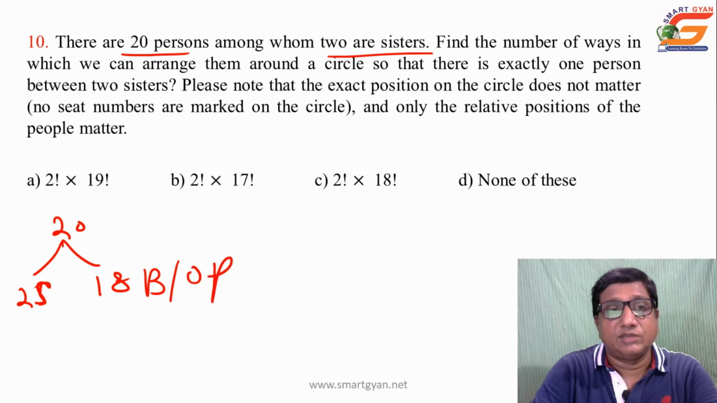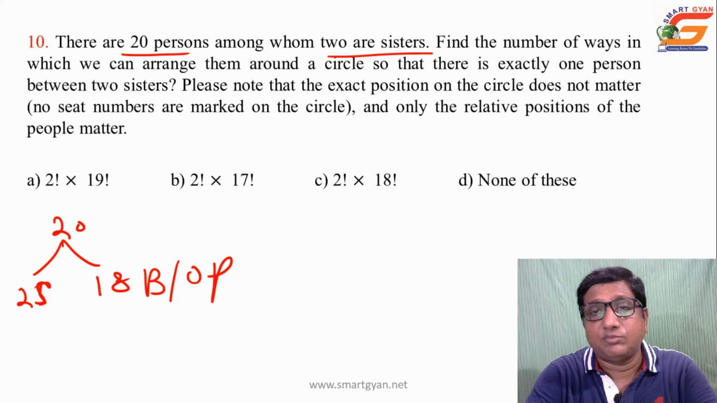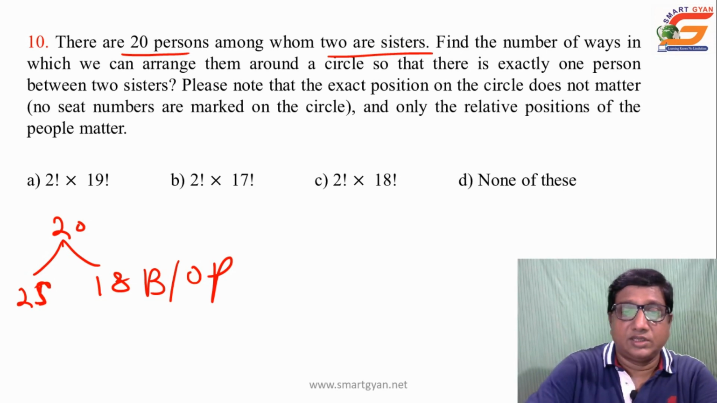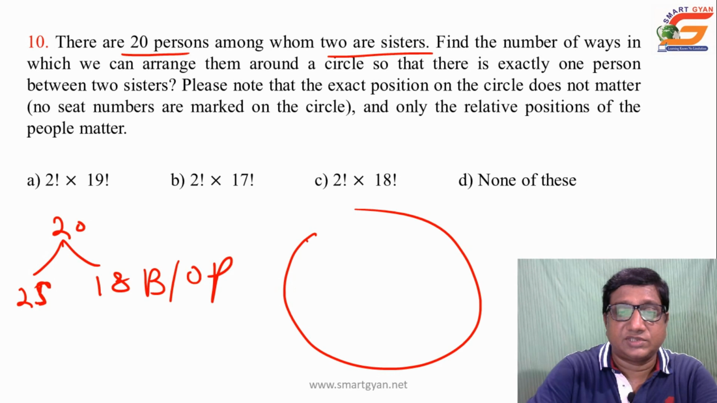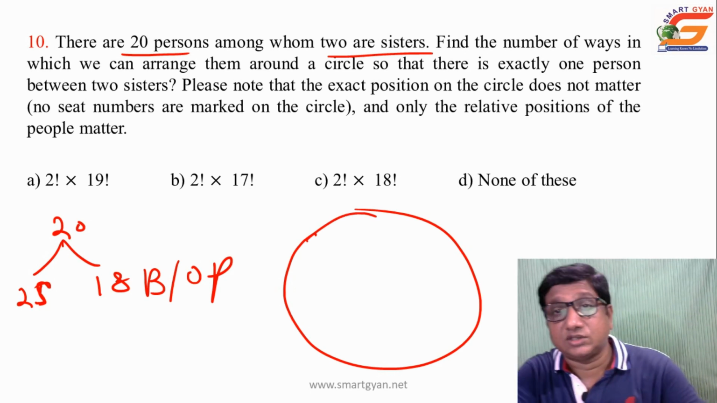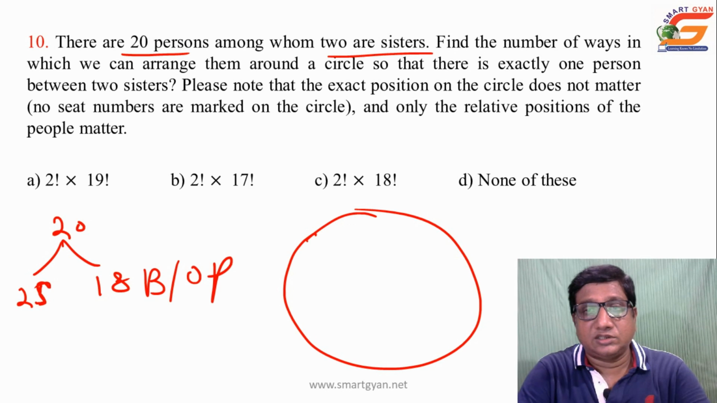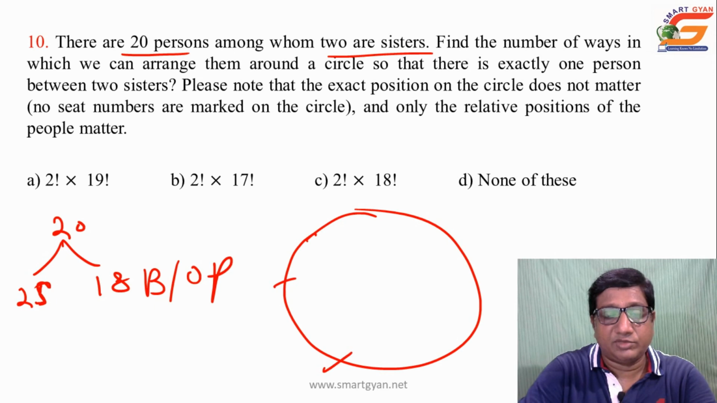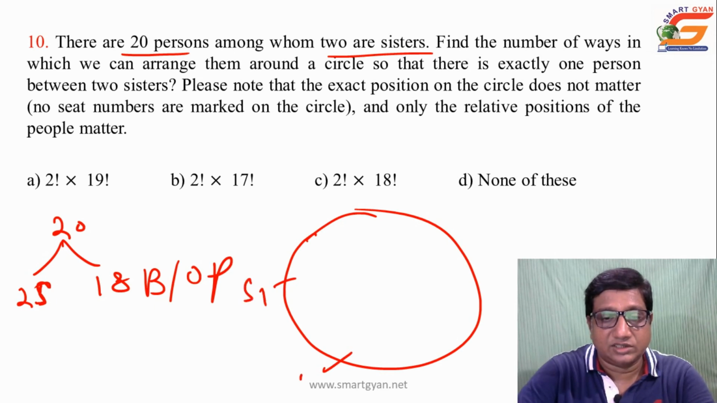Please note that the exact position on the circle does not matter. No seat numbers are marked on the circle, and only the relative positions of the people matter. Yes, this is a permutation and combination problem based on seating arrangement, that is, circular arrangement. First we have to arrange the 2 sisters along with 1 person between them. Suppose this is sister 1, this is sister 2, and in between them a person is there, suppose P1.